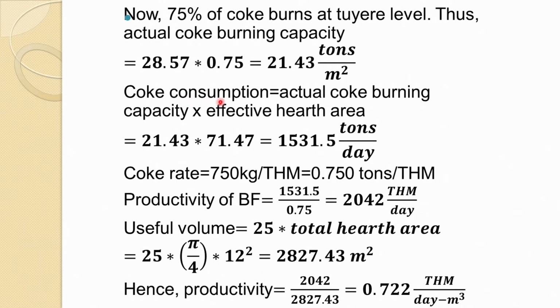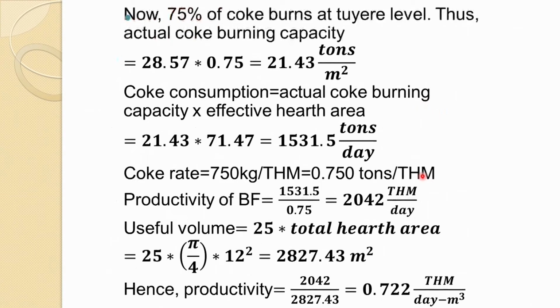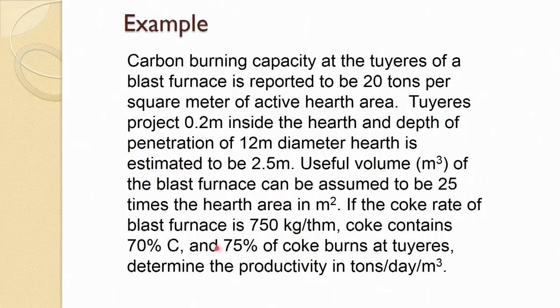Coke consumption is the actual coke burning capacity times the effective hearth area, which we have already calculated as 71.5. Multiplying these gives 1531.5 tons per day. This is the coke consumption required.